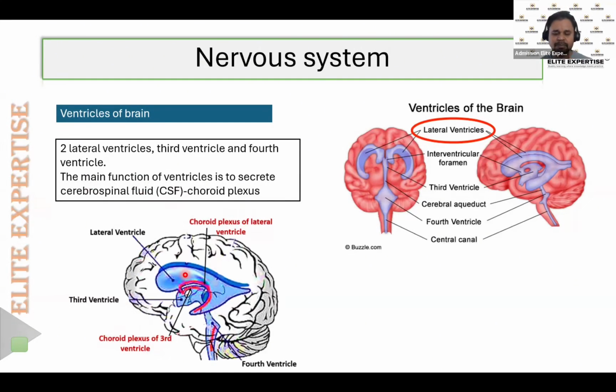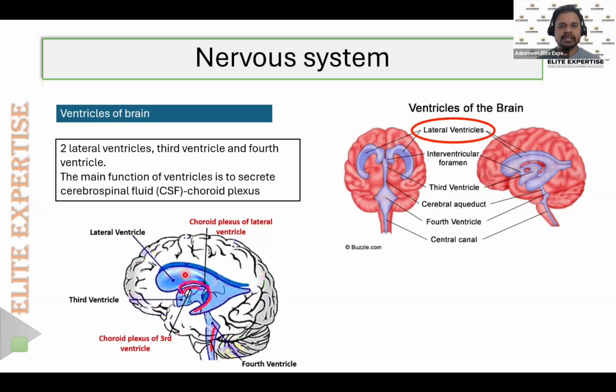So the final point that we need to learn from this slide is, which part of the brain will keep on synthesizing or secreting the cerebrospinal fluid? It is the ventricles. The ventricles of the brain will keep on secreting the cerebrospinal fluid. And the main thing is that the ventricles mainly contain the choroid plexus, which are rich in blood vessels and also contain the axons and so on.